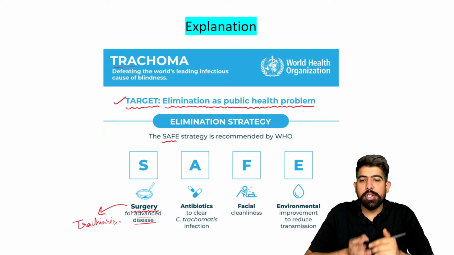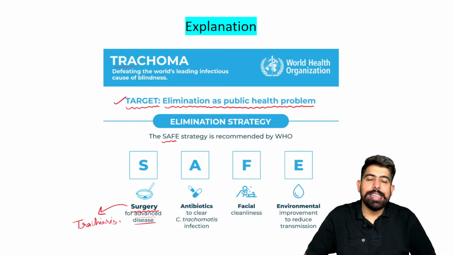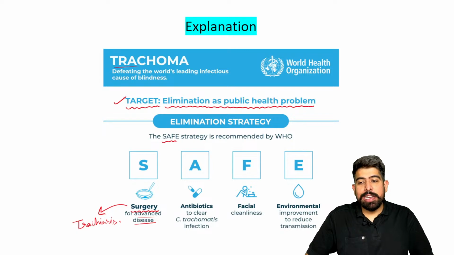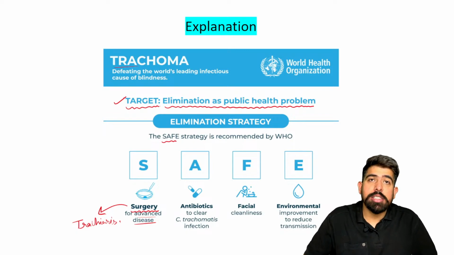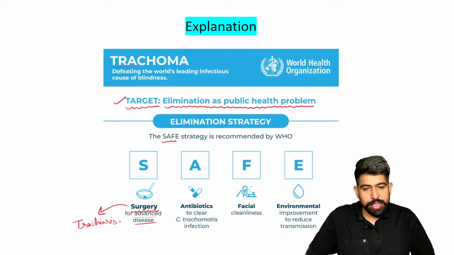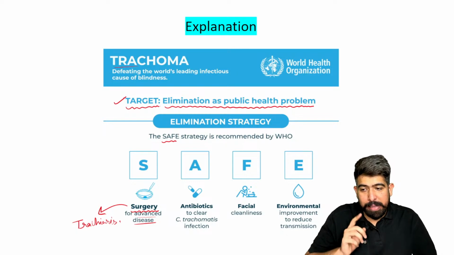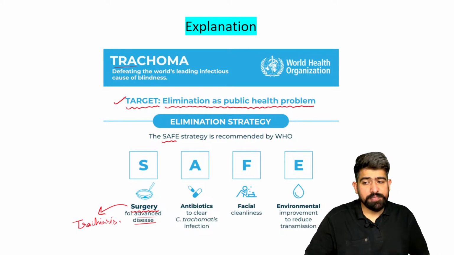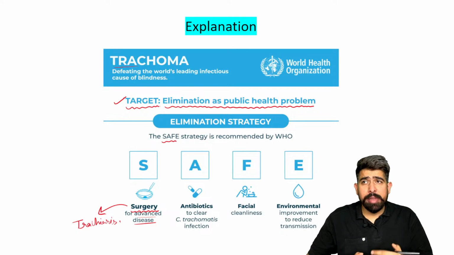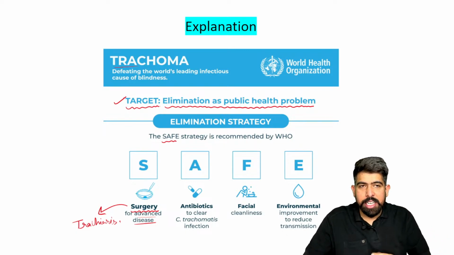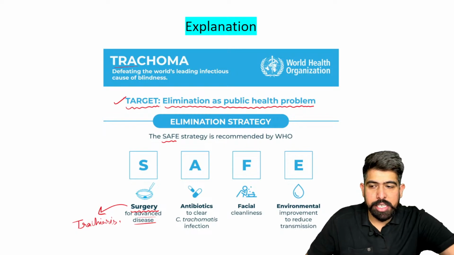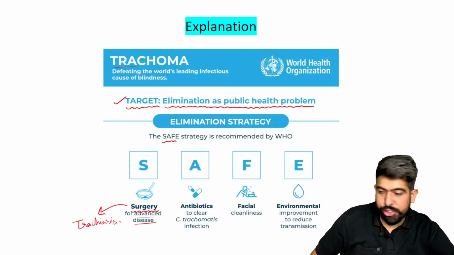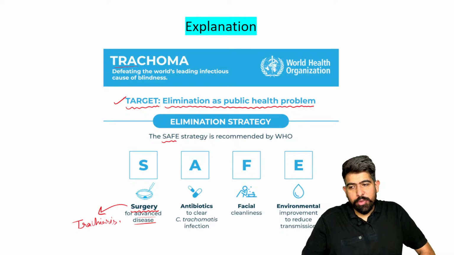So when your eyelashes are misdirected, they keep rubbing again and again on your cornea, and it gives you a foreign body sensation. So in the later stage, we are doing the surgery for the trichiasis. Now please remember, maybe they can ask you this time which surgery we have to do. So this is about the trichiasis surgery. Okay, right?